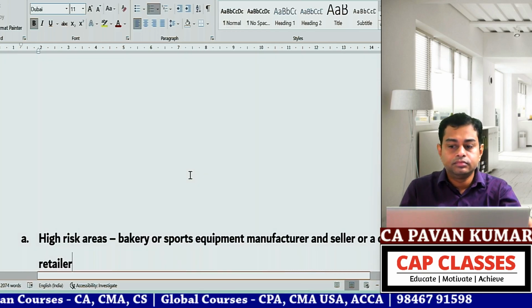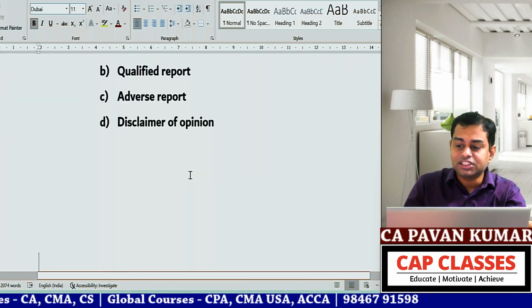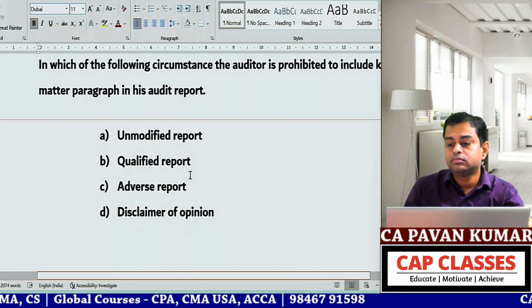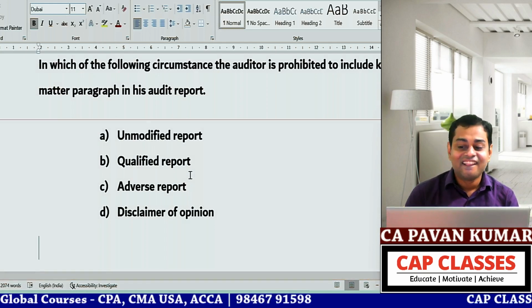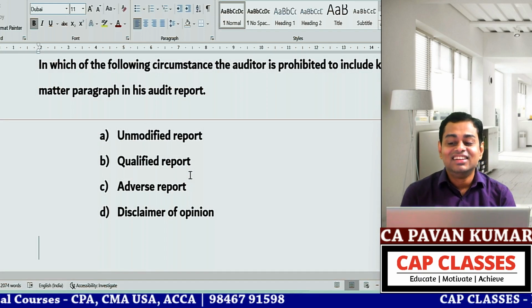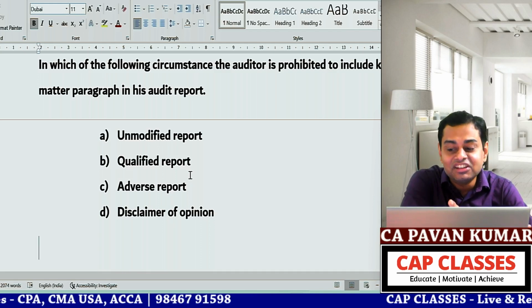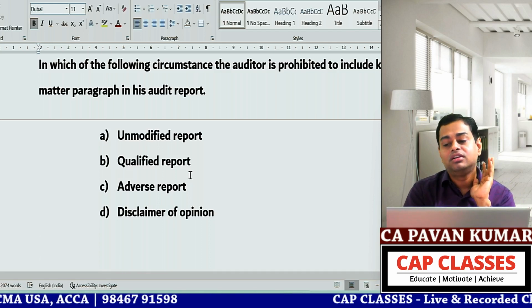So everybody is doing guesswork, that is what I understand. I asked you yesterday to read 701, that one page in the ICAI book.